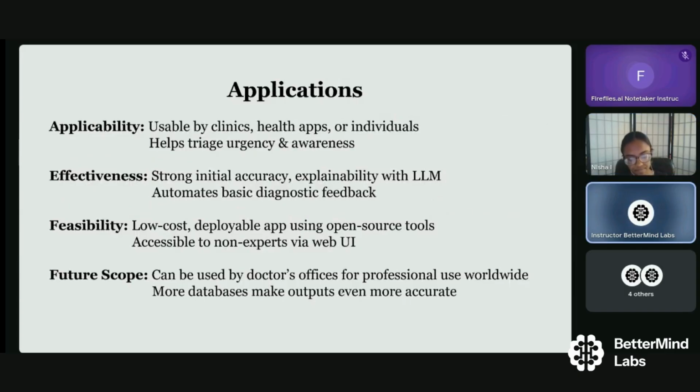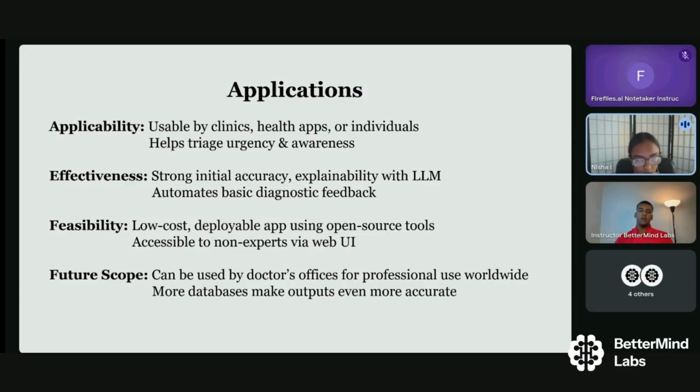Okay. Understood. And this can be used by clinics, health apps, or even just regular individuals, and it can help triage urgency and awareness. It's very effective because we have a strong initial accuracy of like 80%, and using further data, we can become even more accurate. And the LLM explains very well what you need to know about the disease and treatments. It can even automate basic diagnostic feedback.